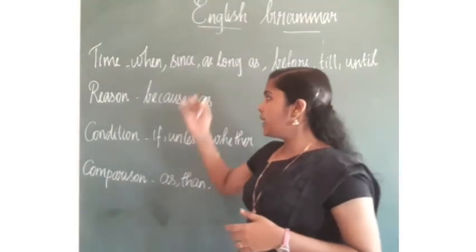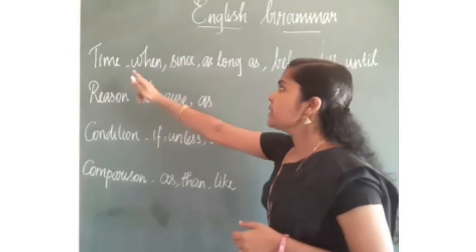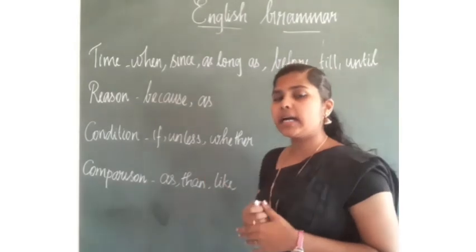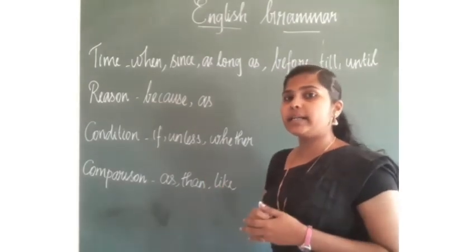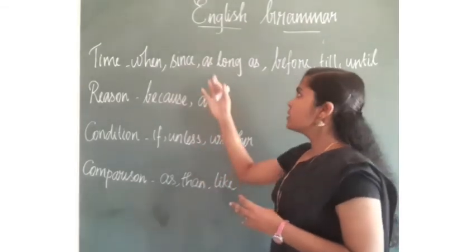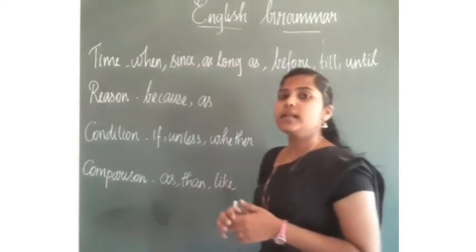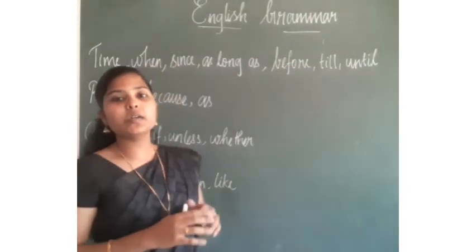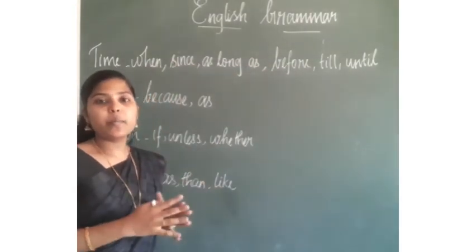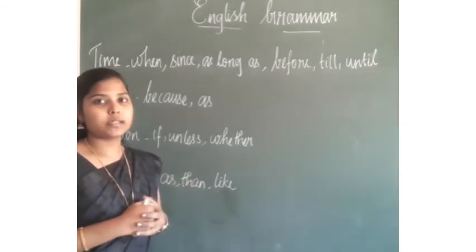Okay. So, here are some of the subordinating conjunctions. Time. To indicate time, we are using subordinating conjunctions like when, whenever, since, as long as, before, till, until. These are some of the subordinating conjunctions we are using to connect the clauses.